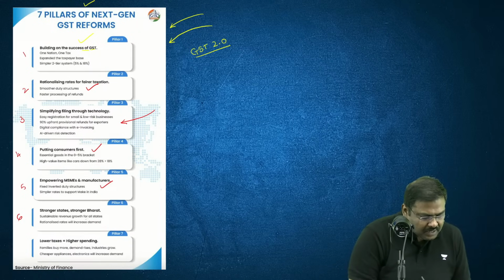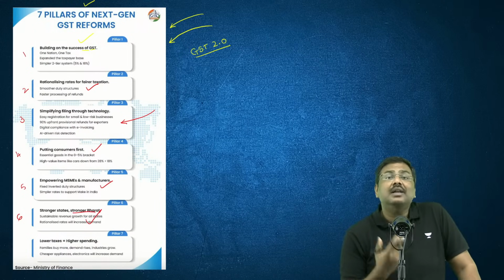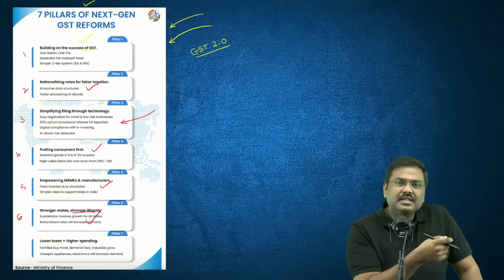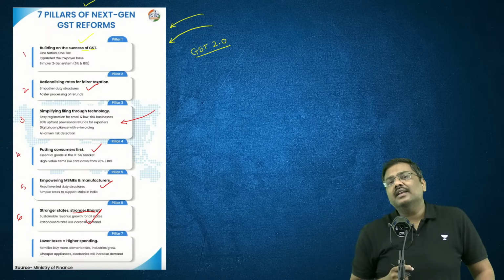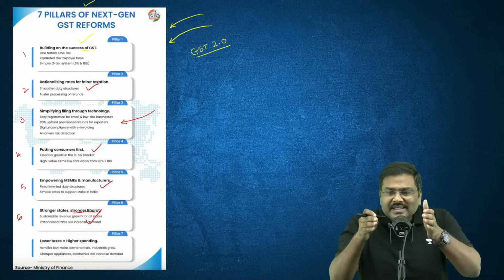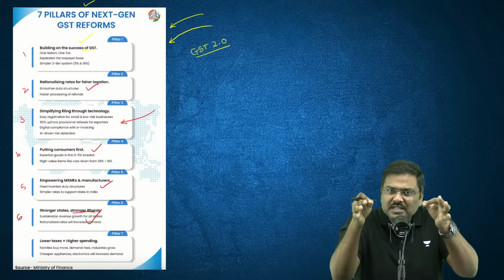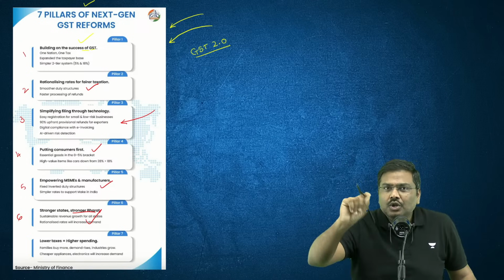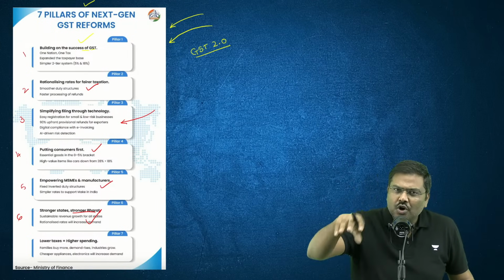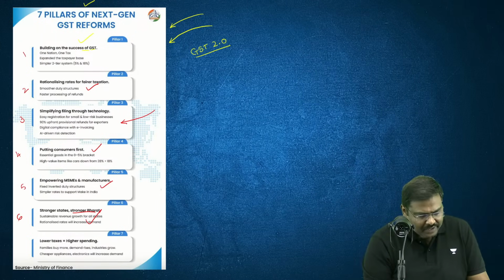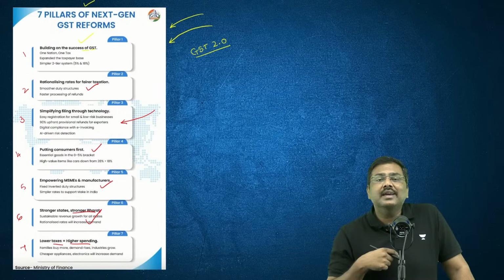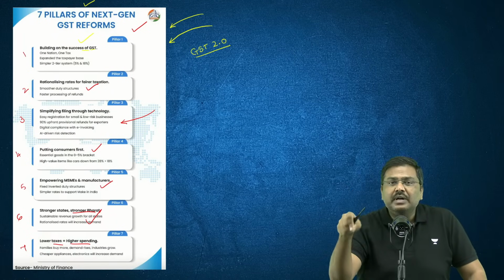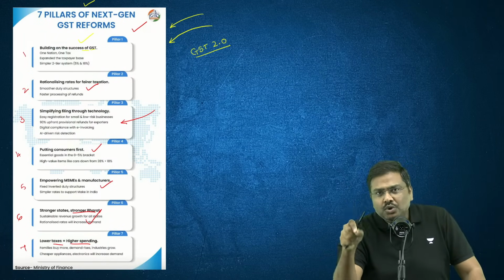The sixth pillar is stronger states, stronger Bharat. The overall argument is that over a period of time, consumption will increase, the demand for goods and services will increase because of the lower market prices. The tax base will widen, and this will help in collecting more taxes in the long term. Don't look at the immediate short term. In the immediate short term, there will be loss of revenues. And finally, lower taxes equal higher spending. So these are the 7 pillars based on which the government of India has announced GST 2.0.